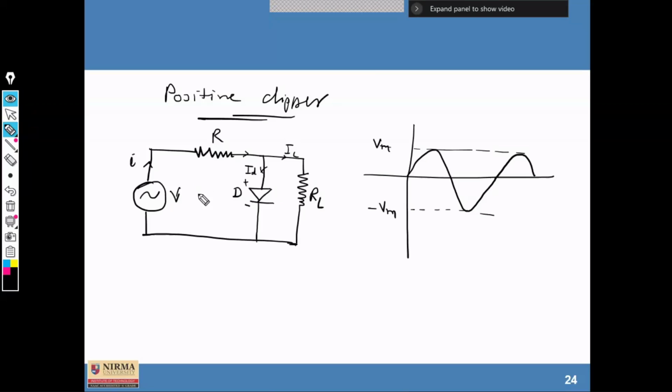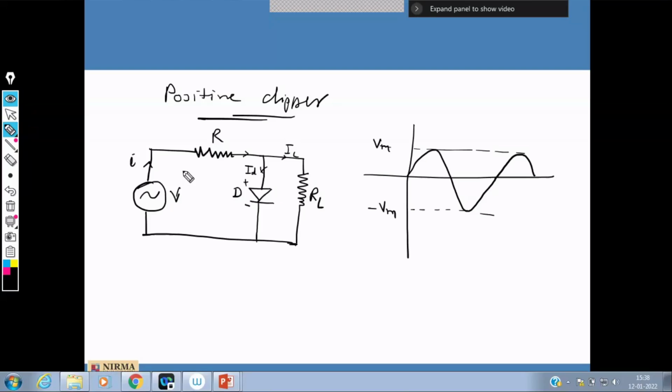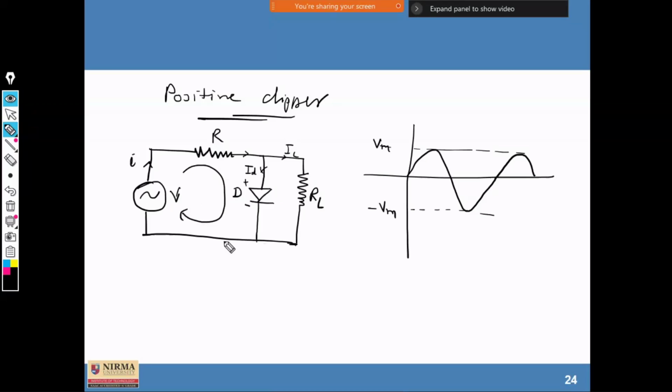So in the positive half cycle, what is going to happen? During the positive half cycle of the input voltage, the diode is forward biased and conducts heavily. Therefore, please try to understand, the voltage across the diode, and hence across the load RL, is 0.